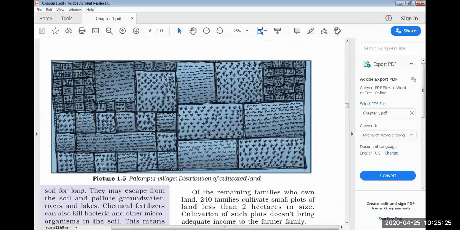So here it should be 80. Am I clear? So every year I make this change. Here it should be 80. So they come in the medium or the large farmers. Correct? So they have land extending over 10 hectares or more. This is how the distribution of land takes place. Now see in this particular picture I'm going to show you.